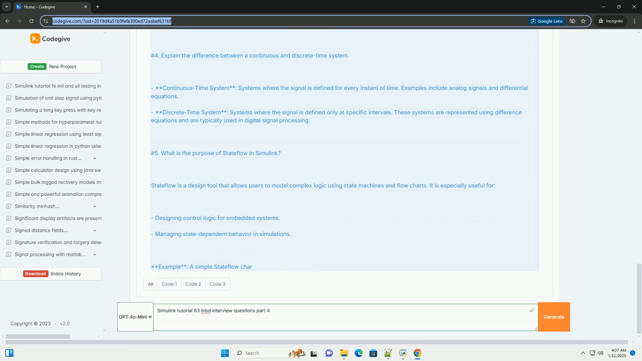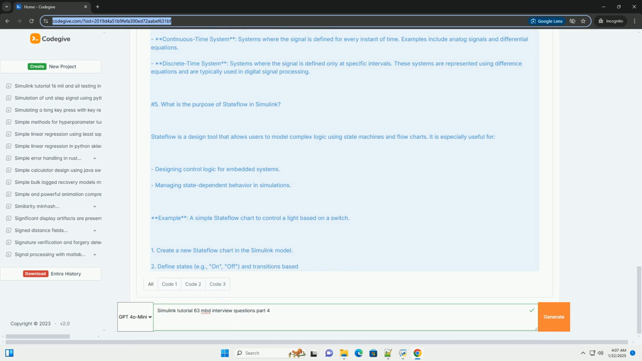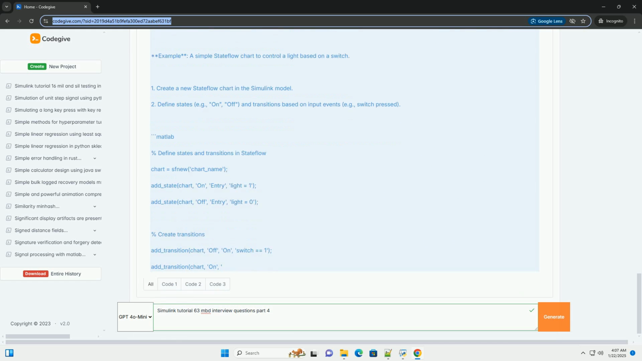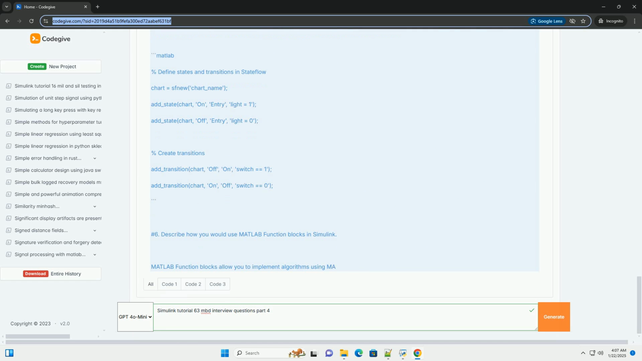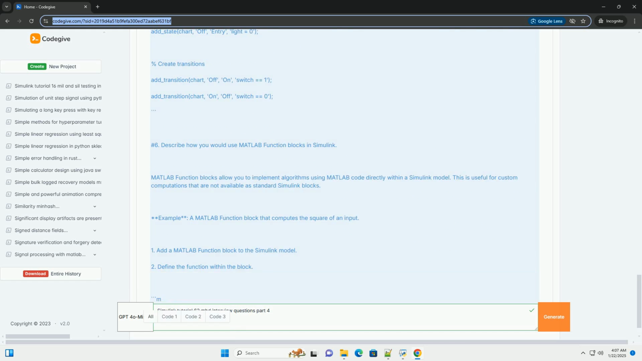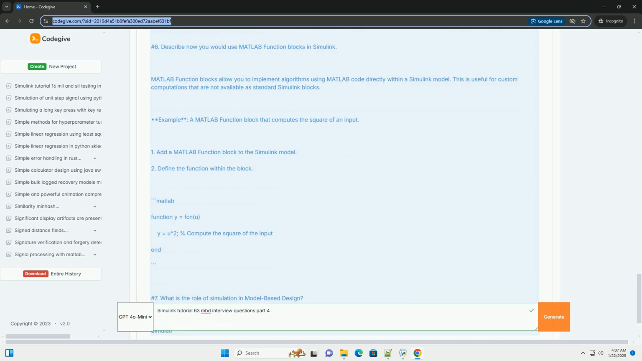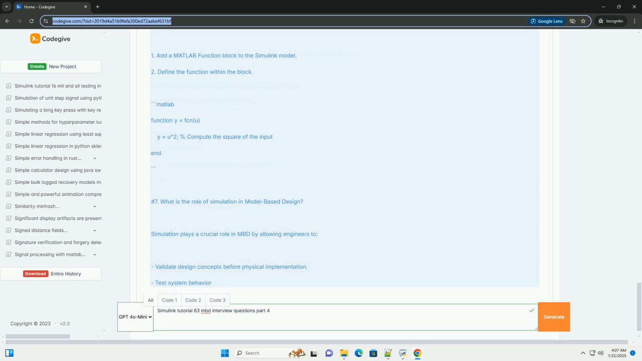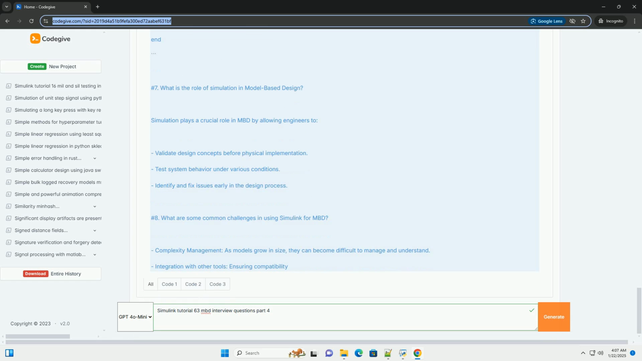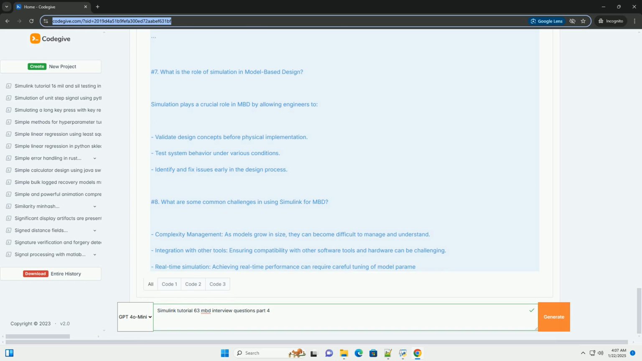1. What is model-based design, MBD? Model-based design, MBD, is an approach to developing complex systems that uses graphical models to represent system behavior. In MBD, simulations are used to validate design choices early in the development process, reducing the risk of errors and improving the efficiency of the design process.